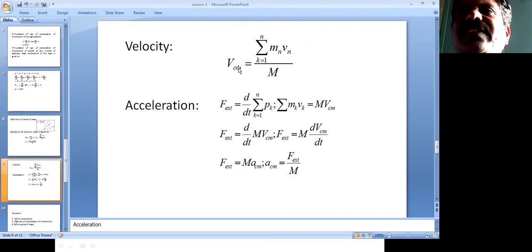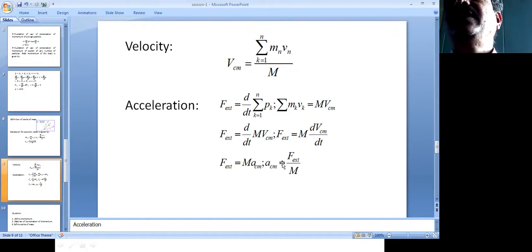When you differentiate again, this is dVCM divided by dt, and this becomes dvk divided by dt. So dVCM divided by dt, that is ACM, equals summation of k equals 1 to N, mk into ak divided by capital M. Summation of mk into ak, that is m into a, becomes F.